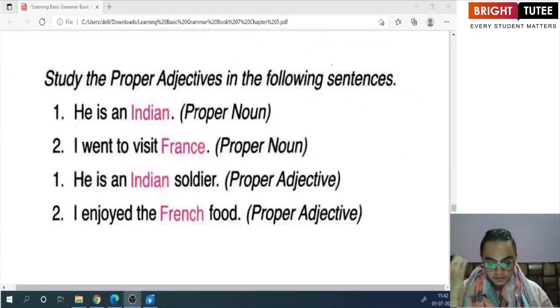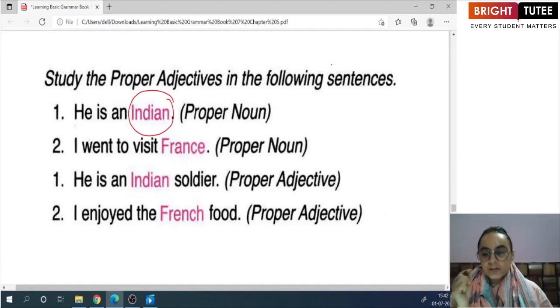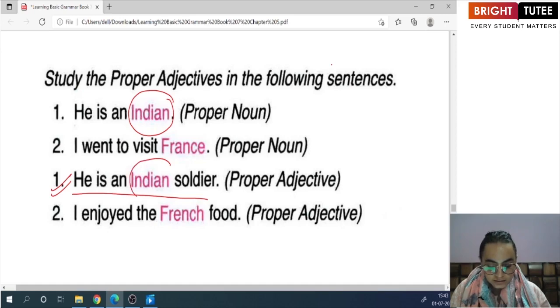You see here in these 4 sentences that are given to you. In the first sentence, Indian, which is derived from India, is used as a noun, right? While when I look at this sentence, he is an Indian soldier. Here, the word Indian is used to describe the noun in the sentence, that is soldier, and therefore it is an adjective.